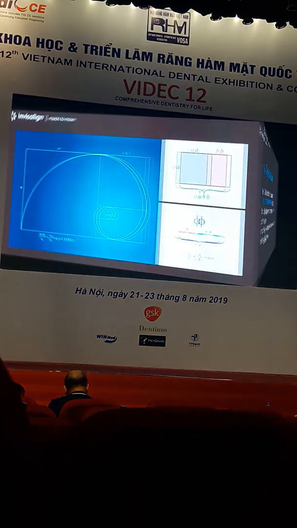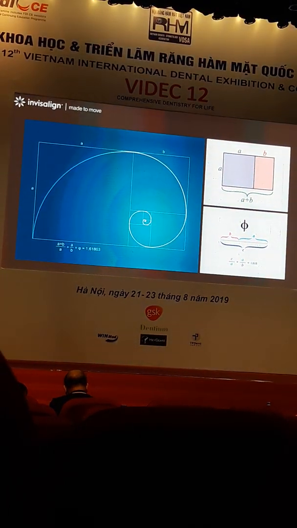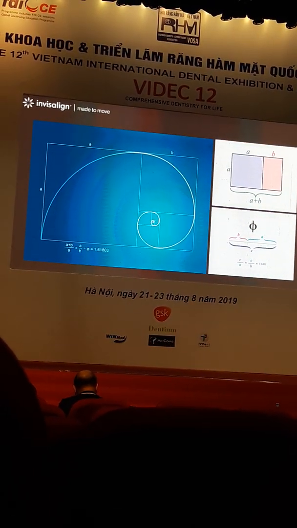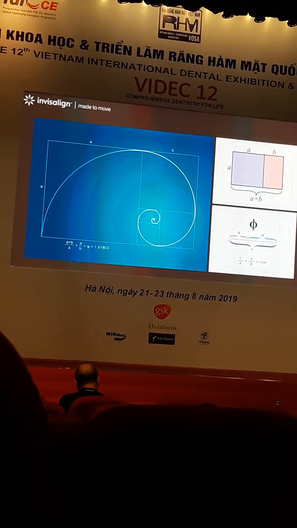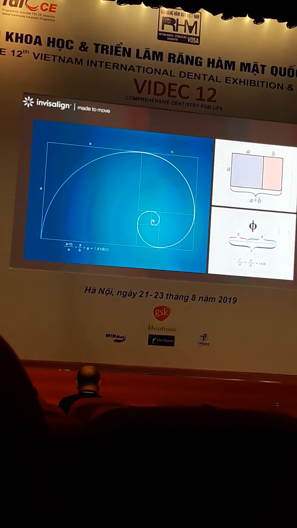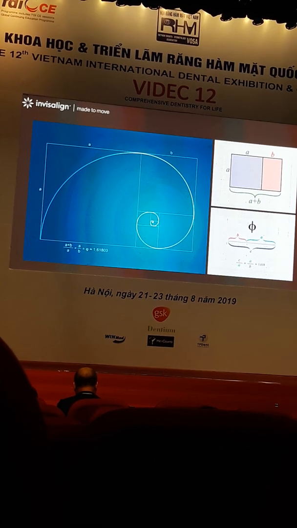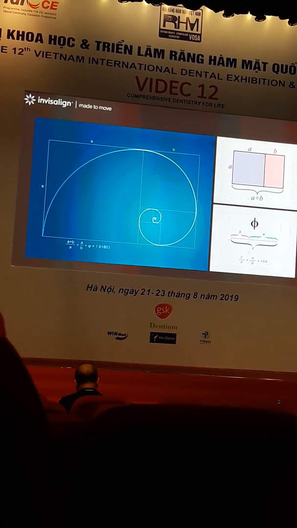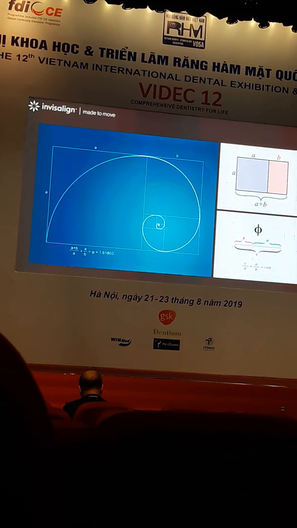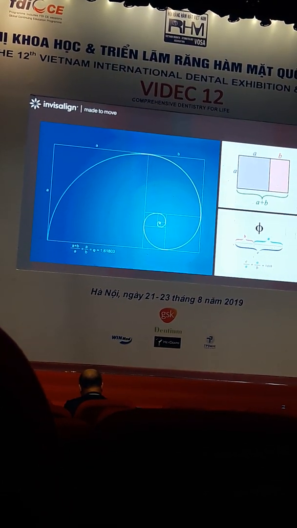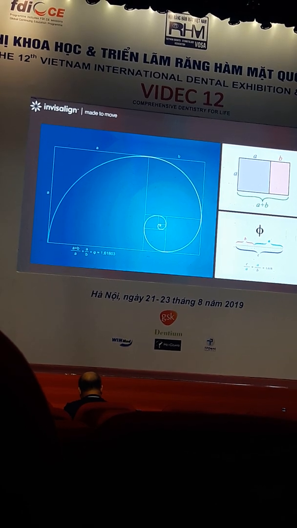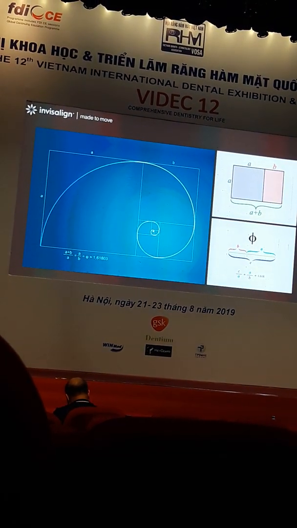All right. You guys take a look at the fraction. You see, if the fraction of the combination of A plus B divided by A is equal to A divided by B, is equal to the Greek number called phi, or in Greek it's called phi. It's the same thing, and it's equal to 1.618 something in approximation.